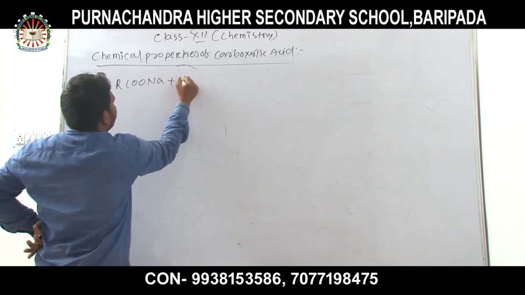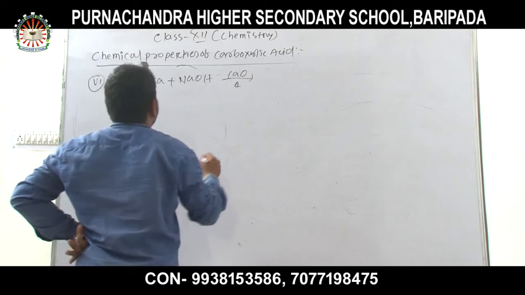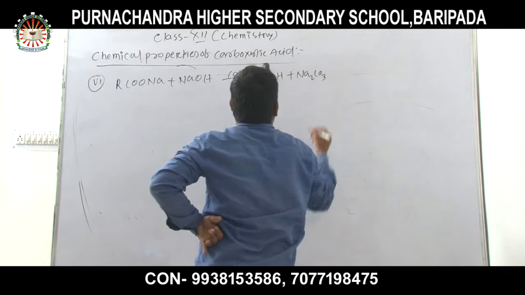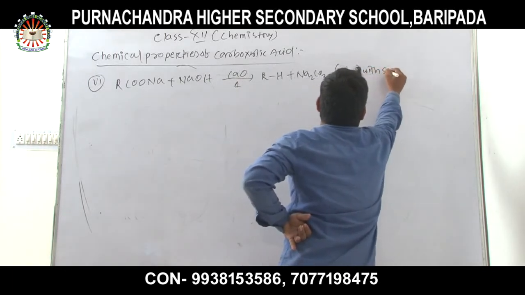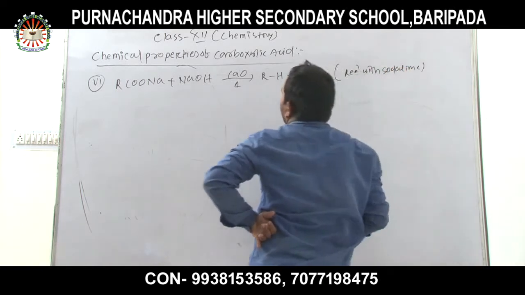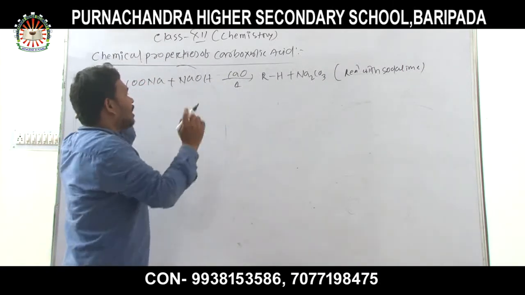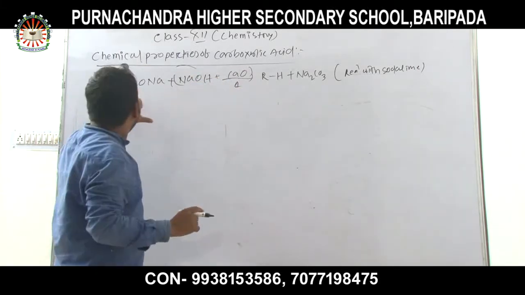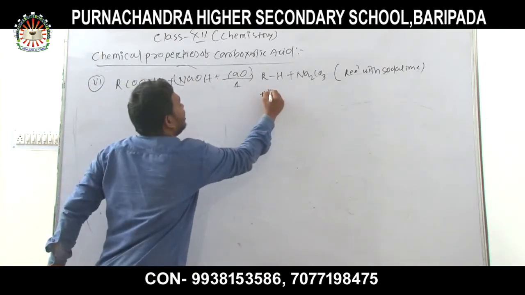RCONa plus NaOH gives RH plus Na2CO3. Reaction with soda lime. When the sodium salt of the acid reacts with soda lime, that is NaOH plus CaO, then an alkane is formed.